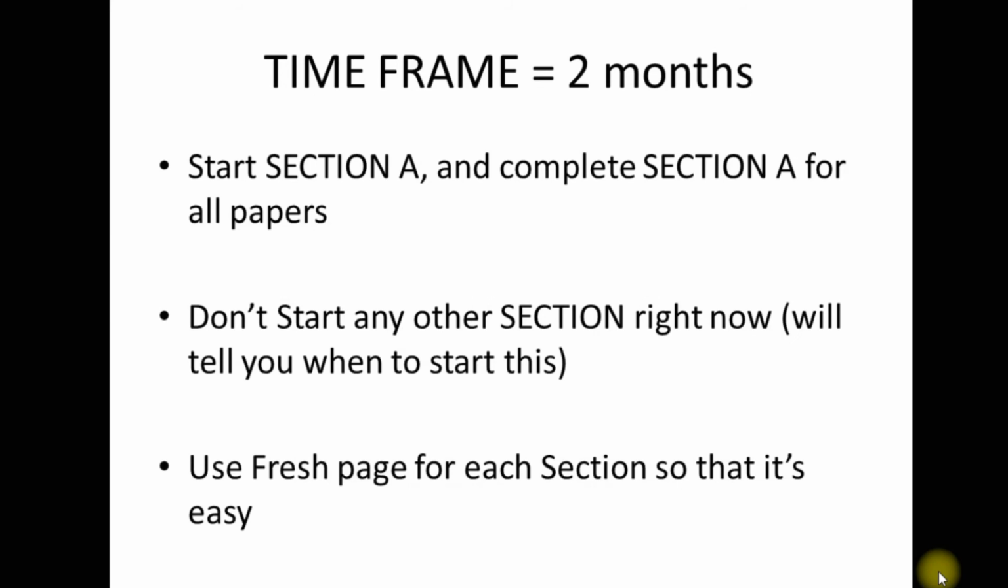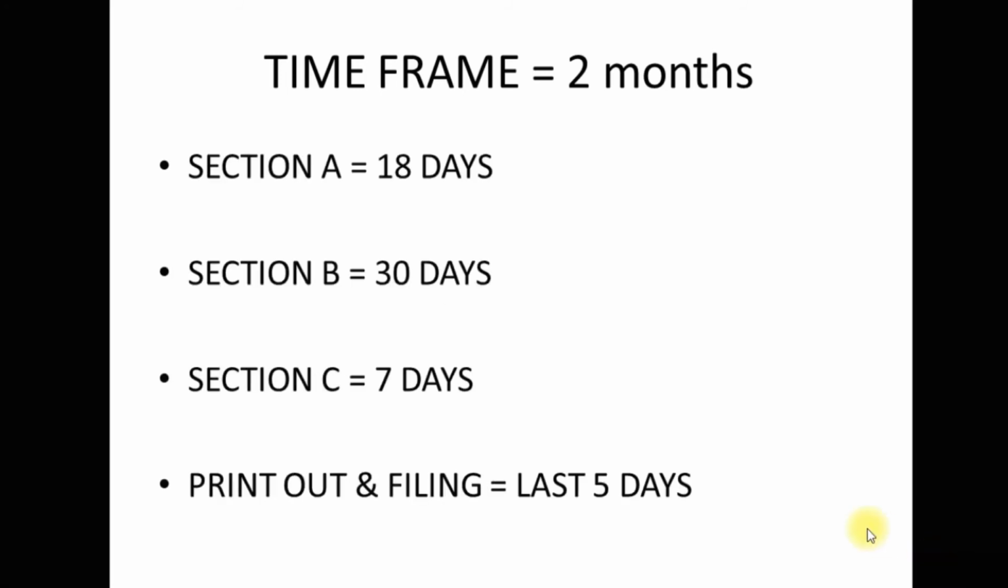Now, the second plan I'm sharing with you is a very comfortable plan. The comfortable plan has a time frame of 2 months, starting with section A, completing section A for all papers. Rest all remains the same. Use a fresh paper for each of the sections. The 2 months are divided into section A 18 days, section B 30 days, section C 7 days, and printout and filing the last 5 days.